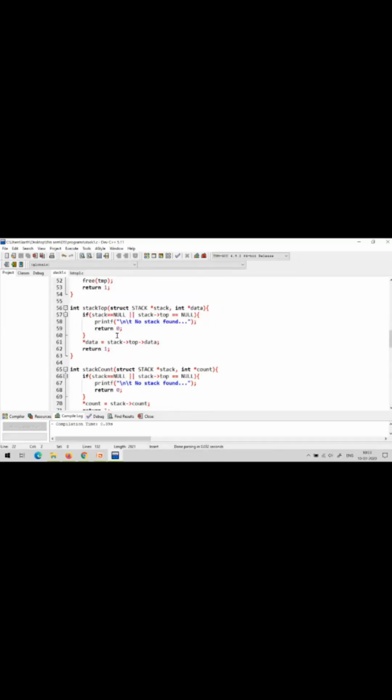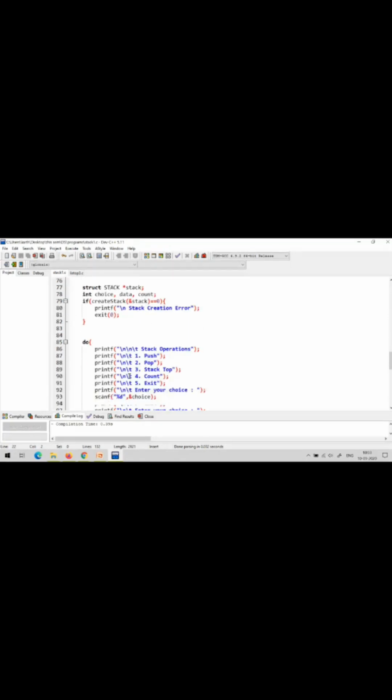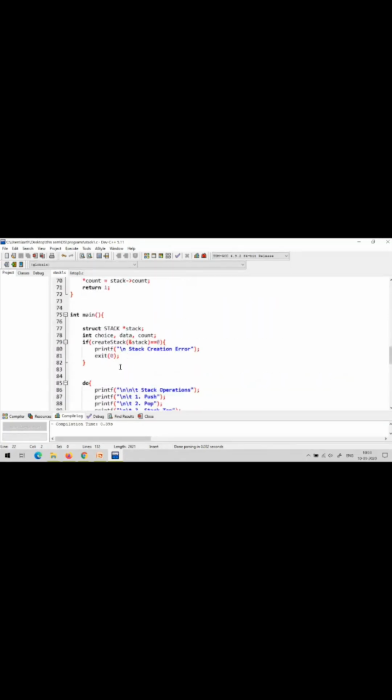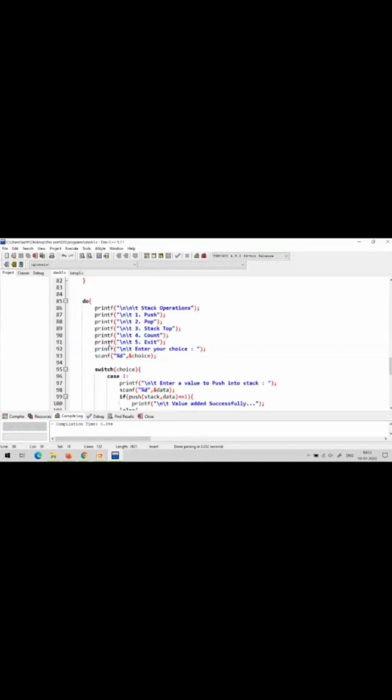Three algorithms we implemented, and the fourth one, count, we also implemented here. Then from main we are calling all the functions. First we are calling the create stack. If there is any error in the create itself, we display the message as a stack creation error and return. Otherwise we perform the rest of the operations: push, pop, stack top, count, exit. All the operations we are performing.